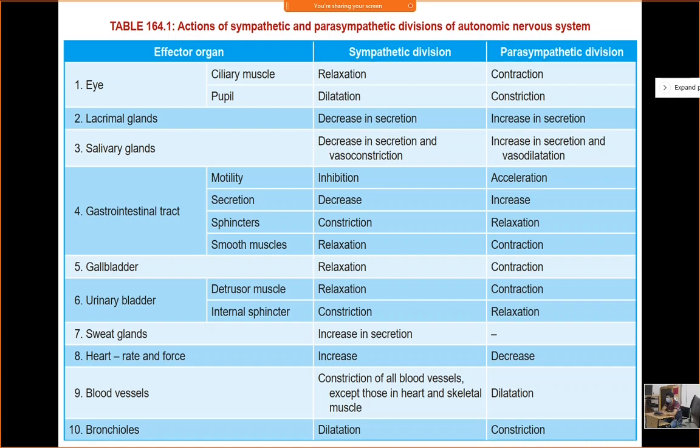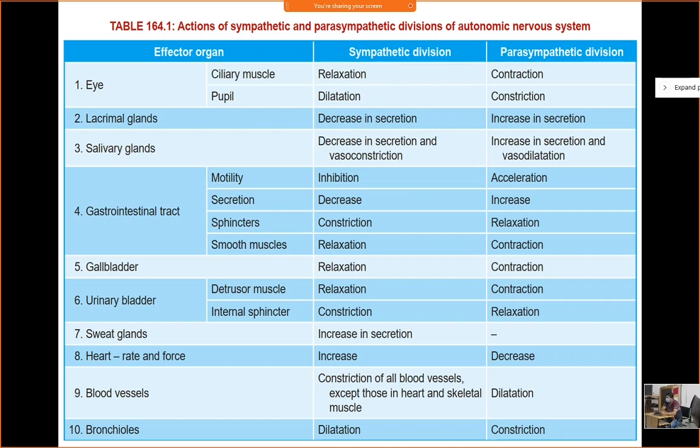And it is opposite in case of the parasympathetic division. So please read the urinary bladder response, meaning filling and emptying of bladder. I have already shared the slides for filling and emptying of bladder, or you can say bladder response, or the micturition reflex. This is one important question you will get.